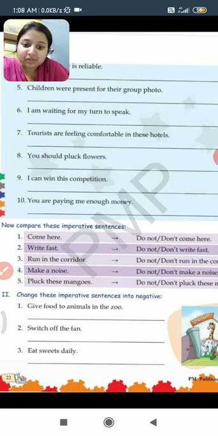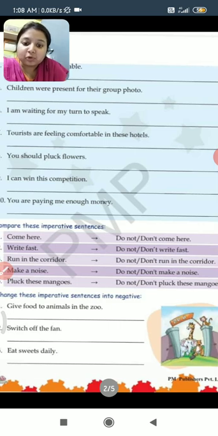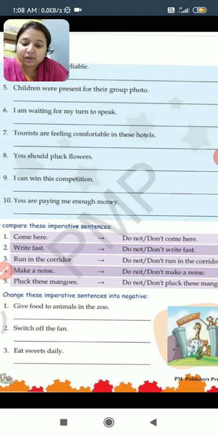Second, write fast. Do not write fast or don't write fast. Run in the corridor. Do not run in the corridor or don't run in the corridor. Next, make a noise. Do not make a noise or don't make a noise. Both are correct. You can use either. Don't is just a short form of do not. Just remember that. Pluck these mangoes. Do not pluck these mangoes or don't pluck these mangoes.